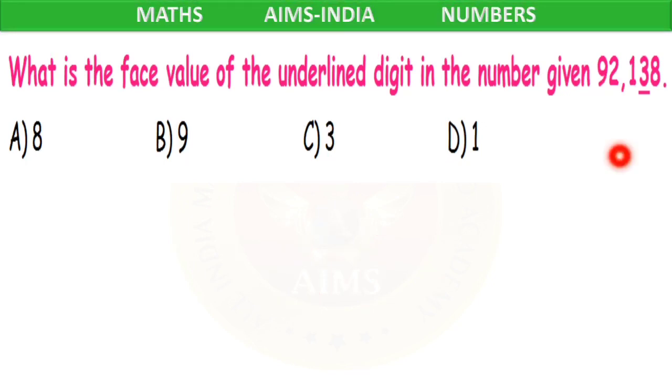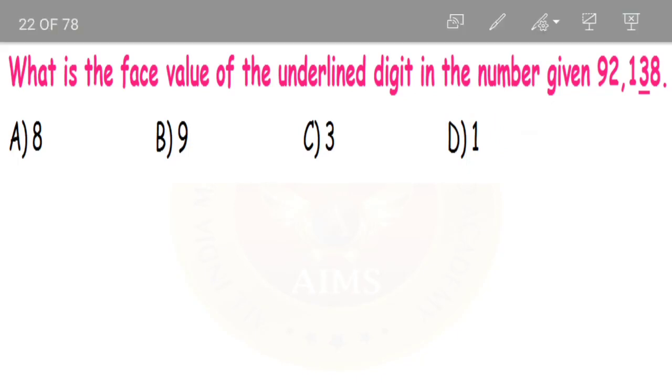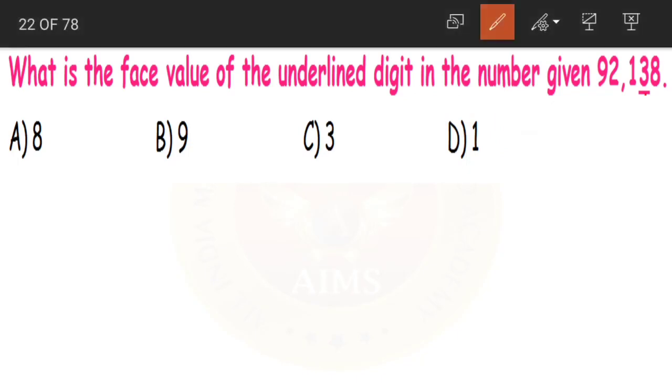Yes. Next question. What is the face value of the underlined digit in the number given, 92,138? If you remember about face values, children, they are asking the face value of 3. So what will its answer be? 3 only.